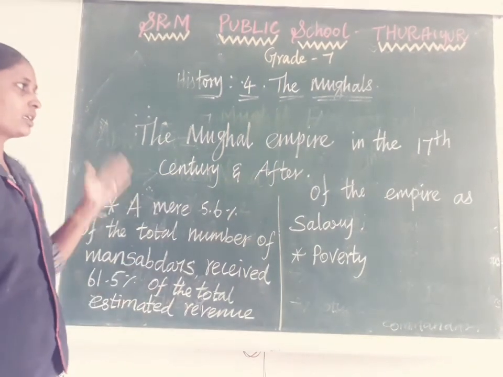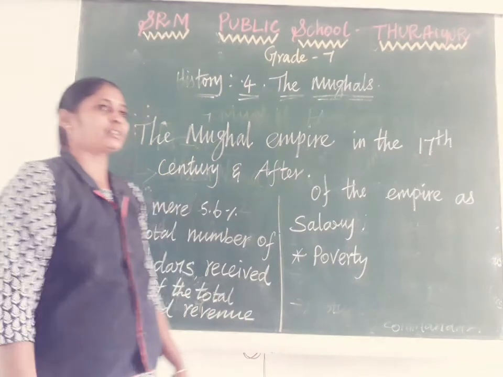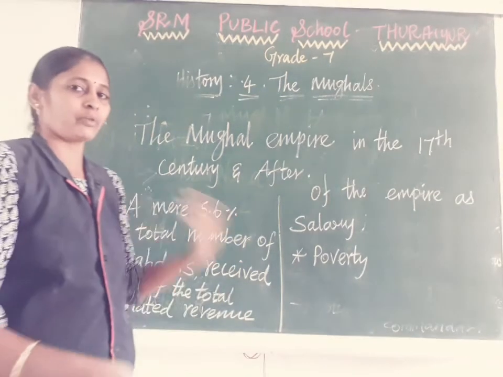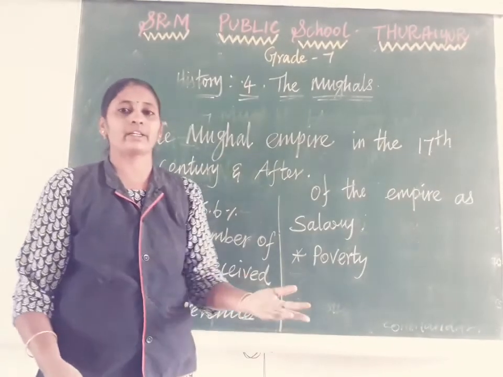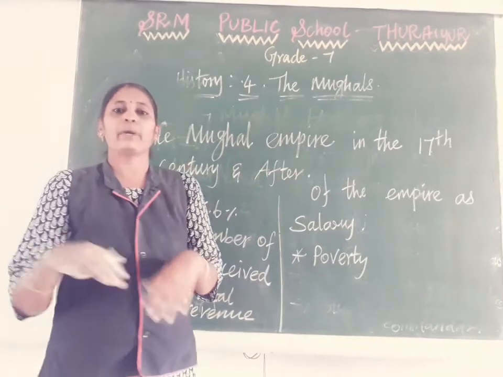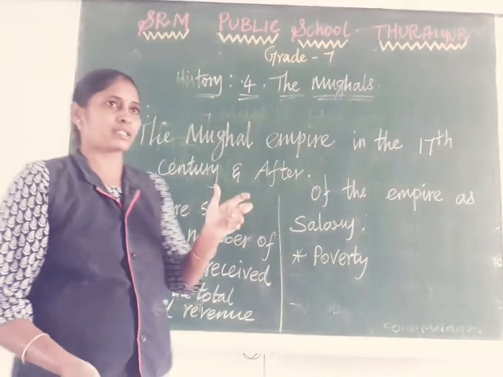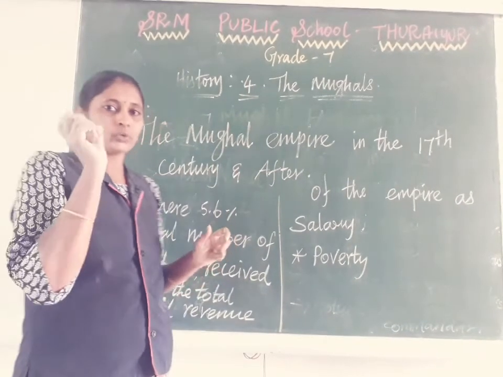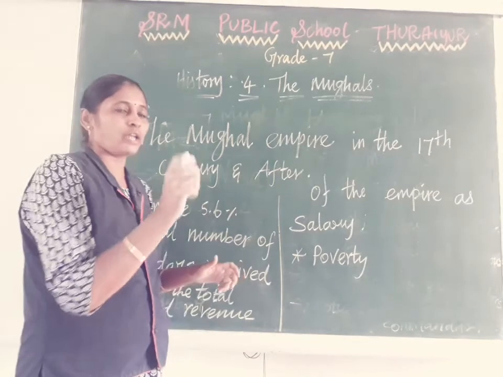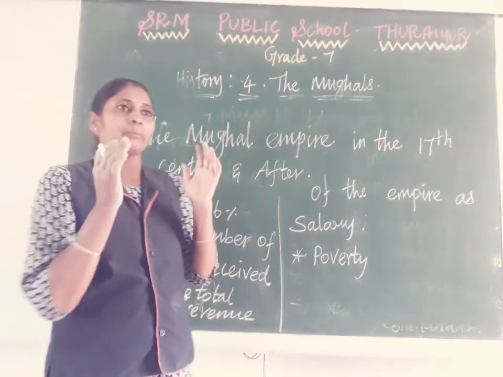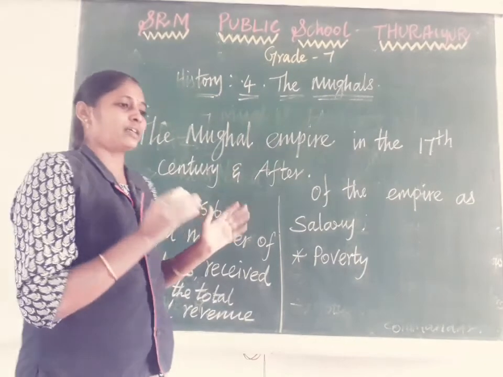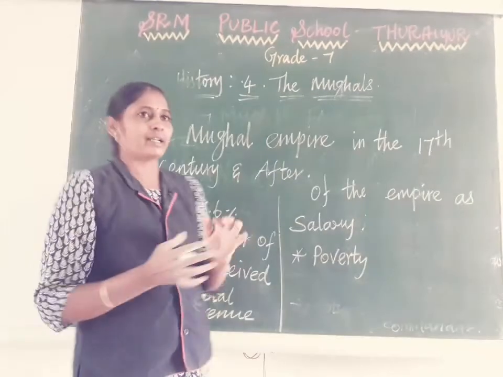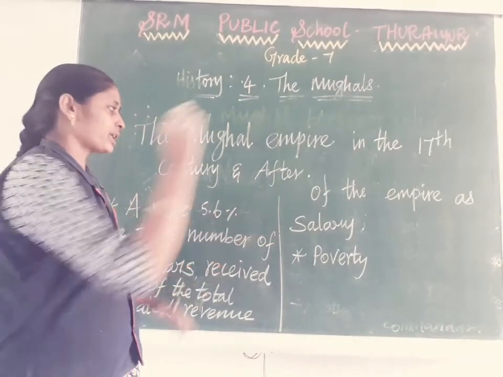So how did the Mughal Empire decline in the 17th century and after? Already I said that in the time of Akbar's rule, the number of mansabdars and the salary spent on the people was very small compared to the Aurangzeb period. A mansabdar is a person who receives salary from the government according to their rank. The number of such people in Akbar's time was very small, but in the time of Shah Jahan and Aurangzeb the mansabdar count was very large.